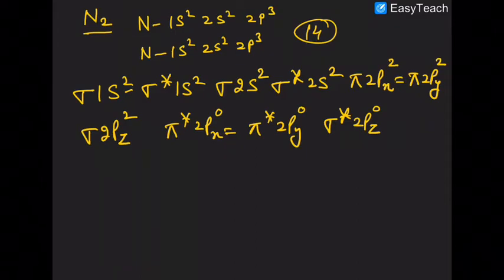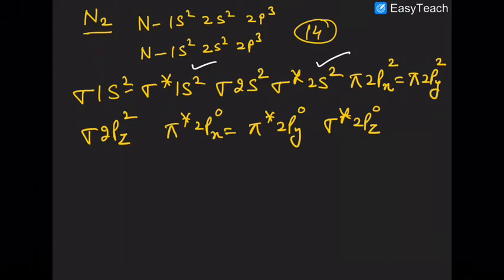If I ask you what is the bond order in this case, I will give a tick mark on the anti-bonding molecular orbitals. The rest are bonding MO. So first you have sigma 1s2, then sigma star 1s2, then sigma 2s2, then sigma star 2s2, then pi 2px, then pi 2py. Like this way you have the presence of various types of orbitals.